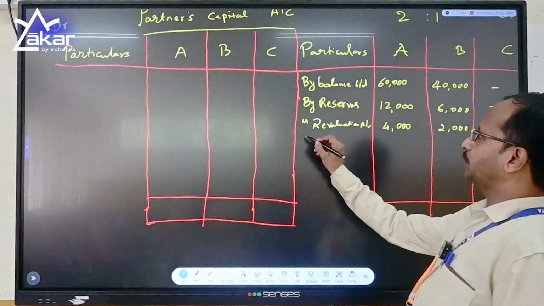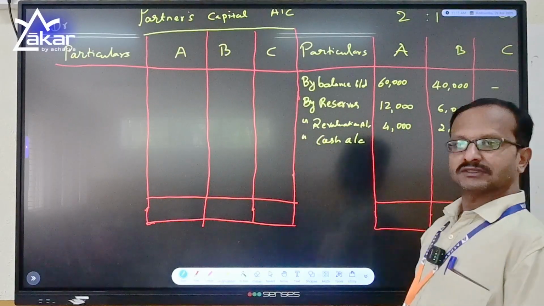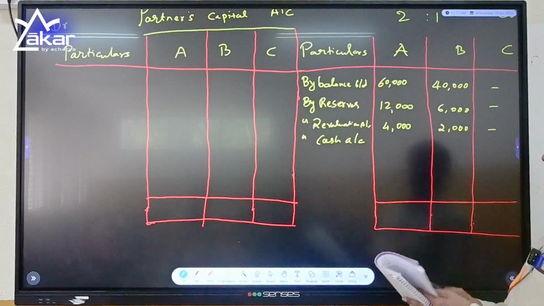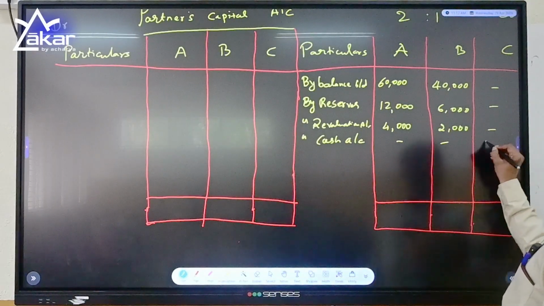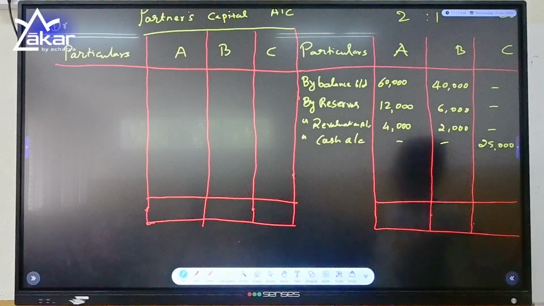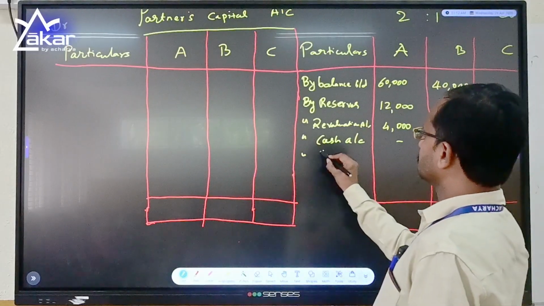We are now going directly to the new partner who is coming with cash. That is the first adjustment. C brings cash of 25,000 as his share of capital, and he also brings 15,000 as his goodwill.